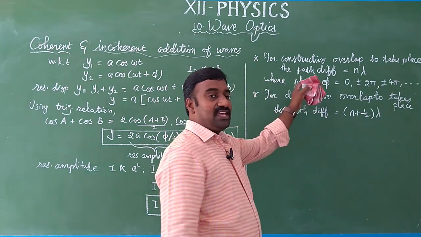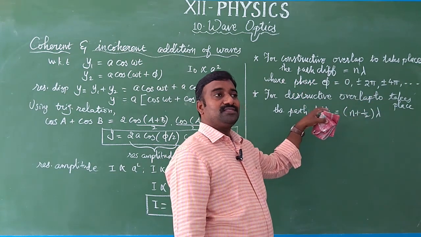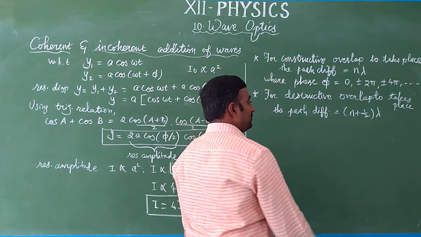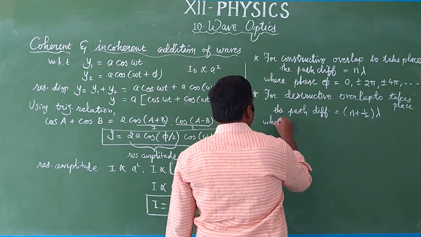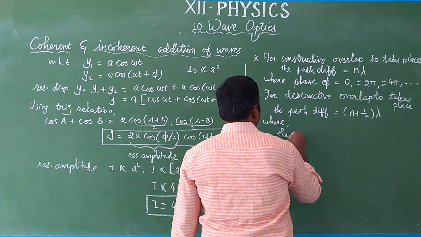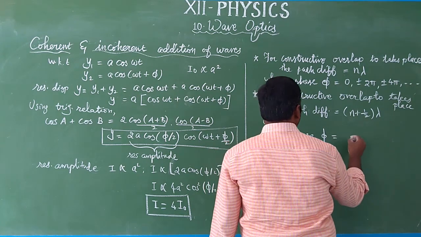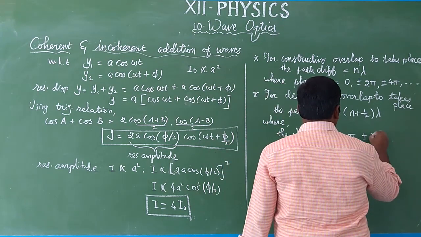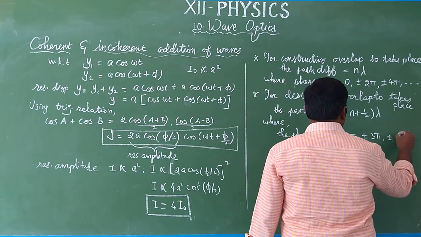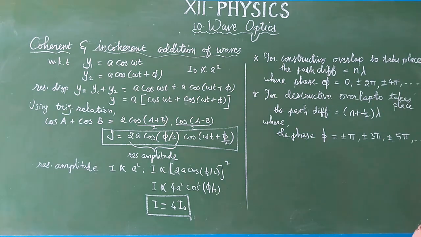Here S1 would have completed 2 cycles earlier, and this one is 2.5 cycles lagging behind. The 2.5 is what we have modified here. The phase of the wave is plus or minus pi, plus or minus 3 pi, plus or minus 5 pi, and it goes on. Okay, that's it.